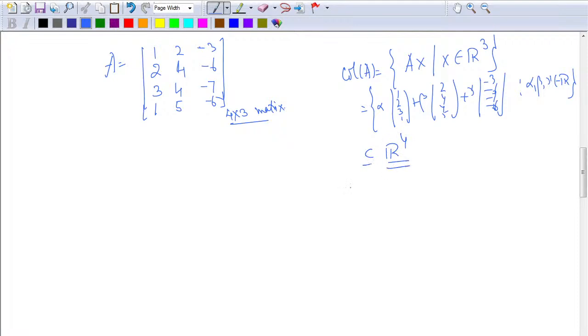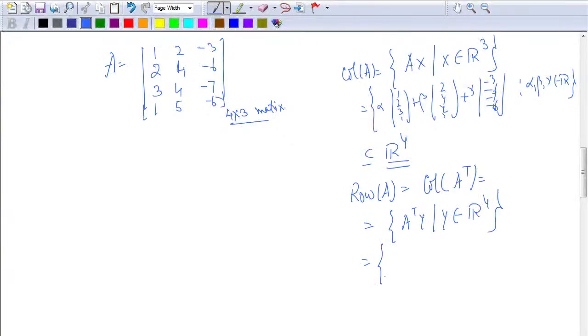And the row space of A is the same as the column space of A transpose. So let me not write AX here, let me write Y. So A transpose of Y belongs to R4.